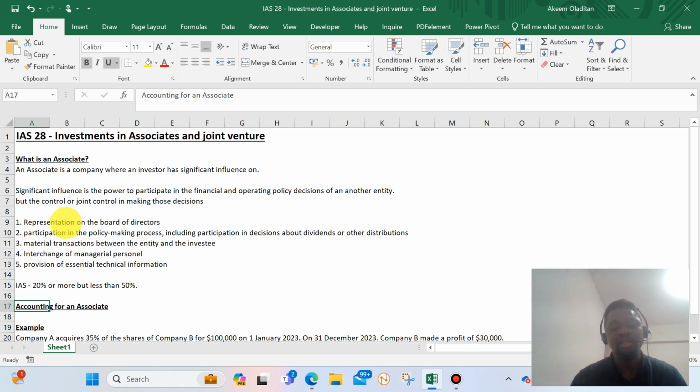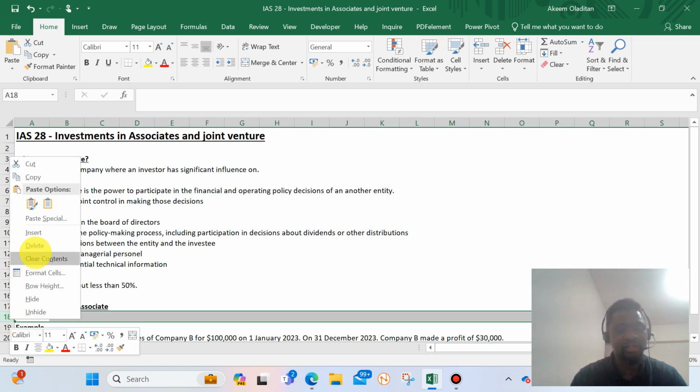But this condition has to be present before we can say it is an associate. So we'll be assuming, for the purpose of the discussion under investment in associate, that any investment that is 20% or more, but less than 50%, means that entity will not have control but only significant influence. So that is investment in associate. So how do we now account for this investment in associate?